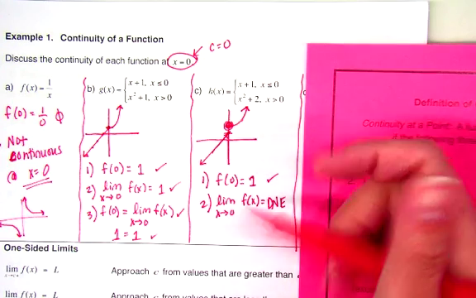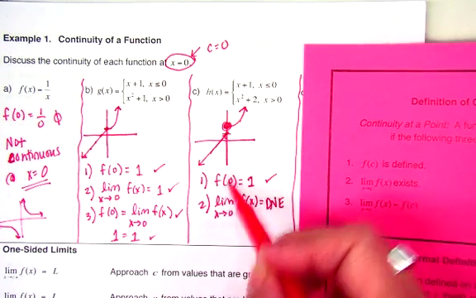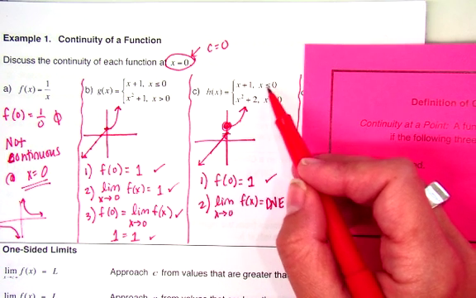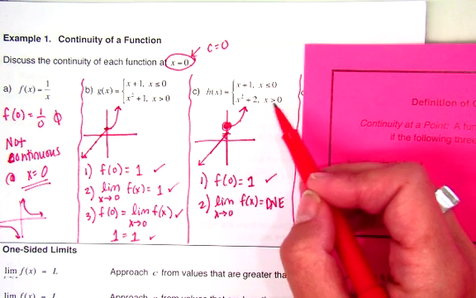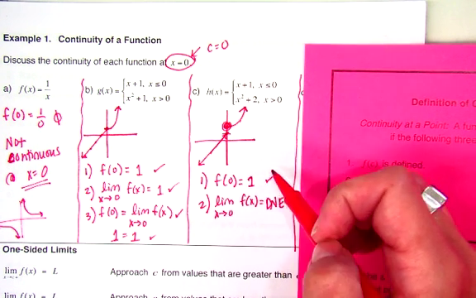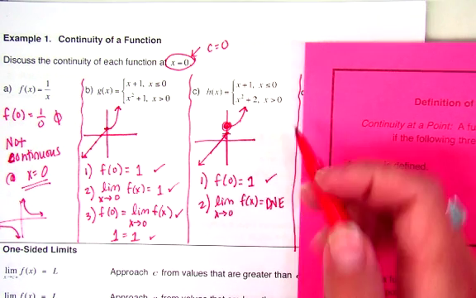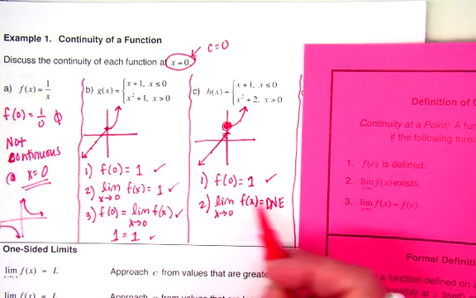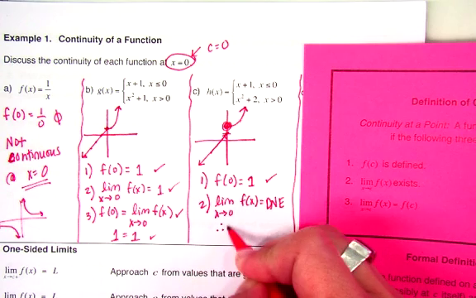I don't. I only looked at it because I was looking for f of 0. So which one of these two includes 0? In this case, the top one only included 0, so that's why I plugged it in there. For this one, it doesn't include 0, so I can't plug it in the second one. Good questions, you guys. If it had included 0 here, I'd plug it in here instead of there. Okay? So since it doesn't exist, that's where I stop. The limit has to exist for number 2. And it doesn't exist, so I would say therefore not continuous.